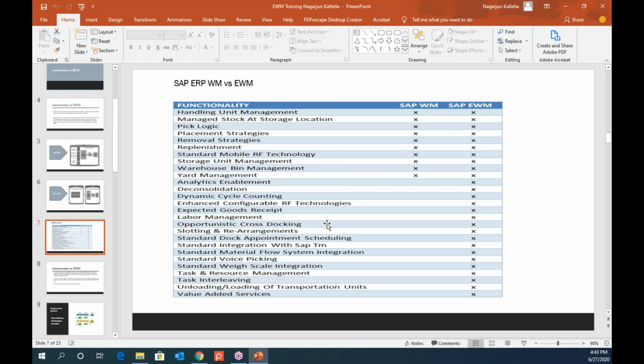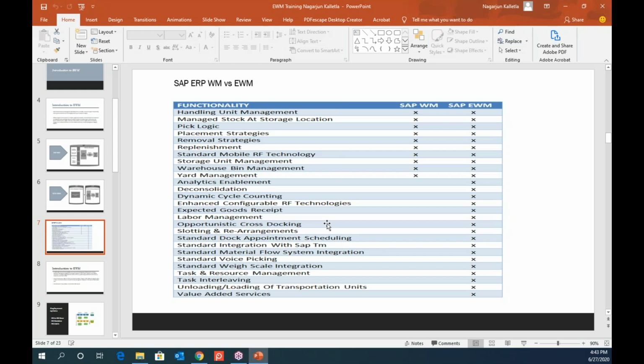Maybe you might be aware of what a handling unit is. If not, I'll be covering it later during the sessions. So a handling unit, as well as stock at the storage levels, picking logic, placement strategies, removal strategies, and replenishment. With replenishment, you will have a buffer area as well as a primary area.